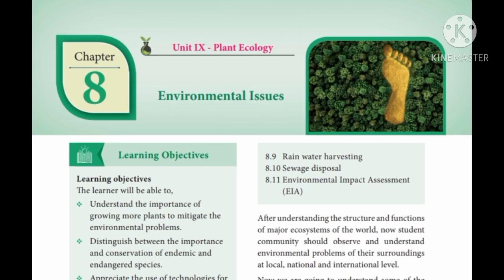And we are going to start our Unit 9, Plant Ecology, Chapter 8, Environmental Issues. In the last class, we discussed the various ecosystems. And in this lesson, we will be discussing various issues that cause drastic effects in the environment. We'll look into some of the topics in detail. Hope you will enjoy learning and gain knowledge about our environment.